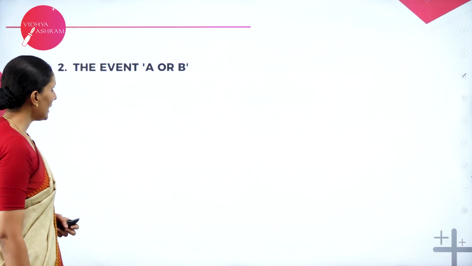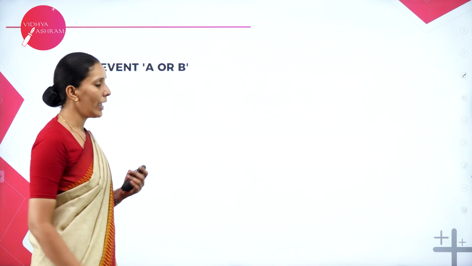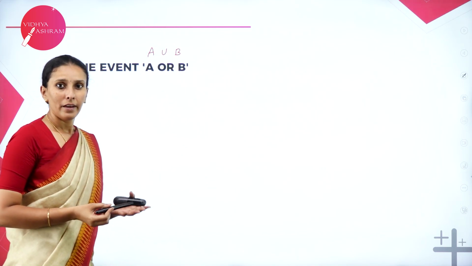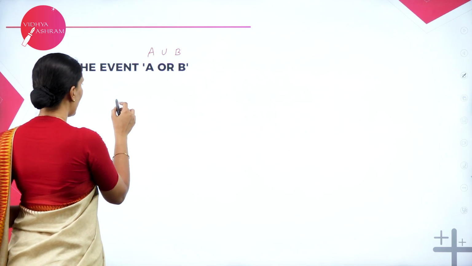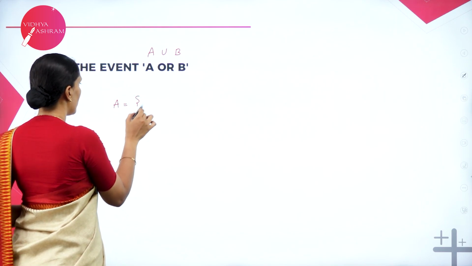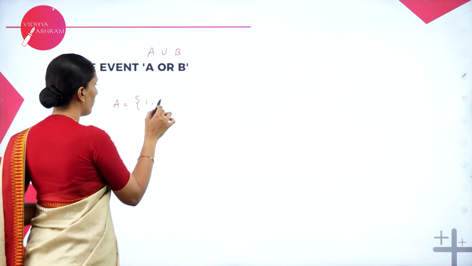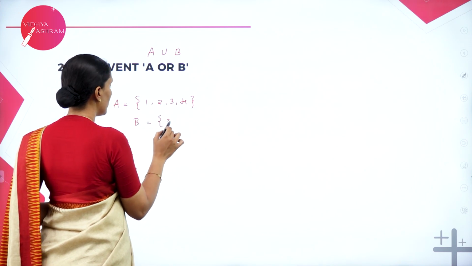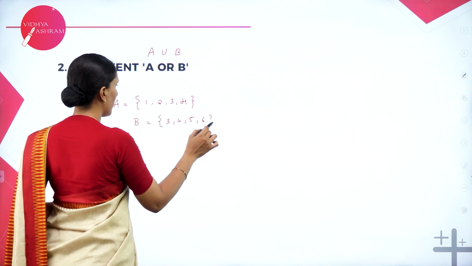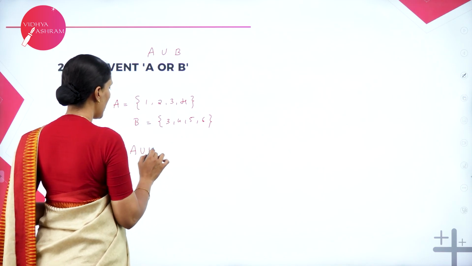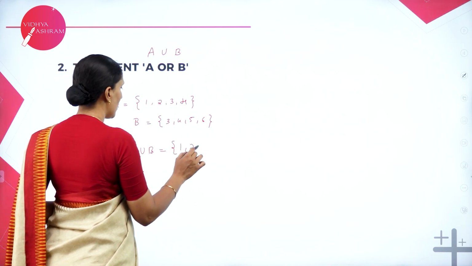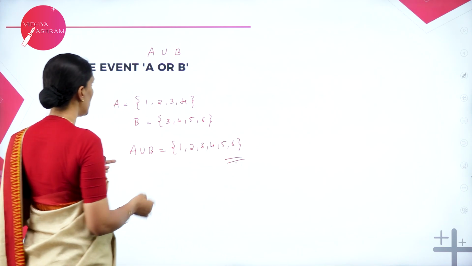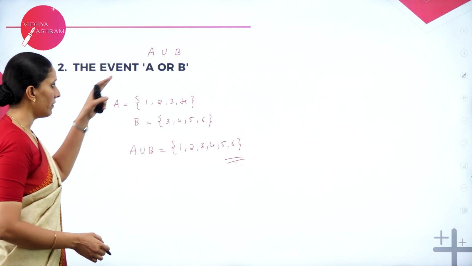Next one, the event A or B. So A or B is again A union B. It's the same as with respect to sets. If event A contains numbers from 1, 2, 3, 4 and event B contains 3, 4, 5, 6, then A or B is A union B, that is all the elements in A and B. So this will be the union of two events.